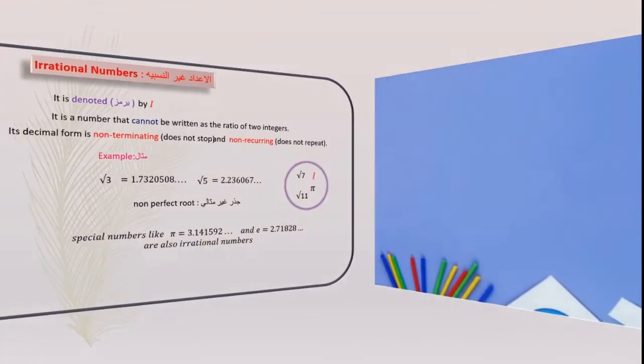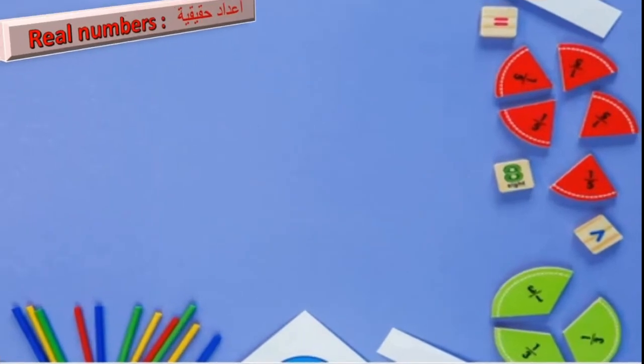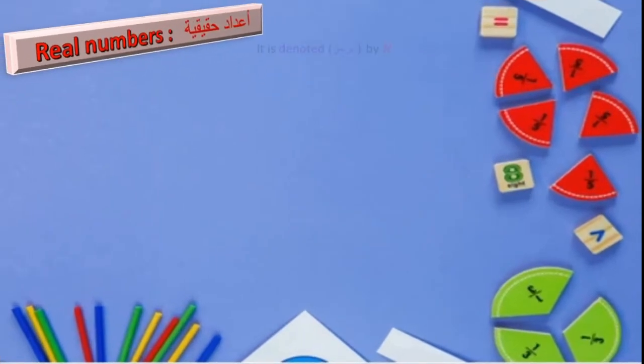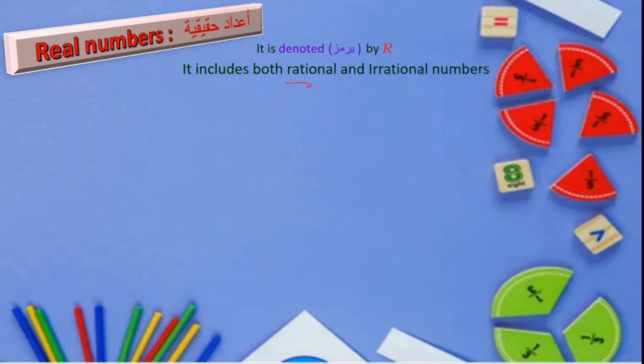Now the last classification is the real numbers. It is denoted by R. It includes both rational and irrational numbers. For your understanding, one note you have to remember: the intersection of rational numbers and irrational numbers is the empty set. There is no number common between rational and irrational numbers.